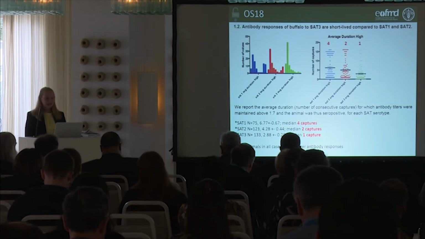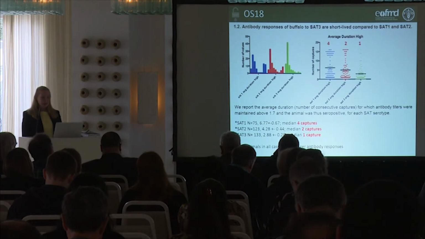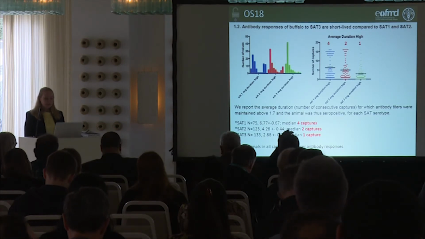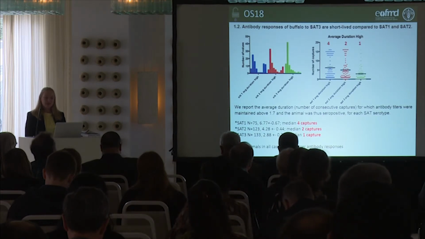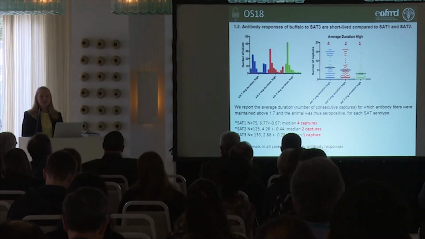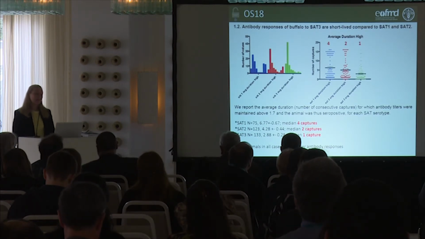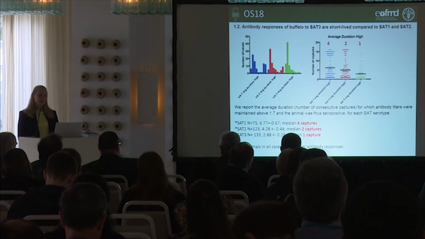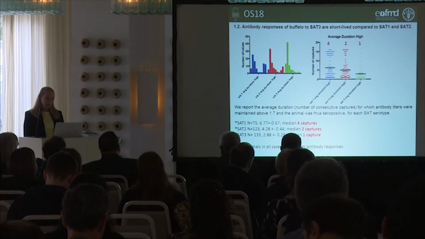So when the titers were maintained above 1.7, how many times did an animal actually maintain that over the 3 years? You can see that the average number of captures in which a SAT1 response was maintained was 4 captures, whereas for the SAT3 viruses, the immune response was very short-lived, with only 1 capture, and then it would drop its immunity again and rise up. So it was very short-lived.